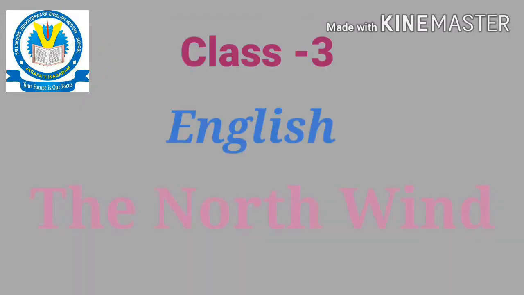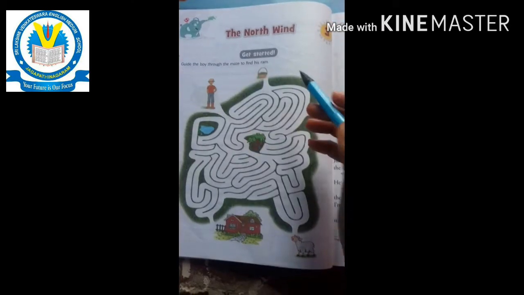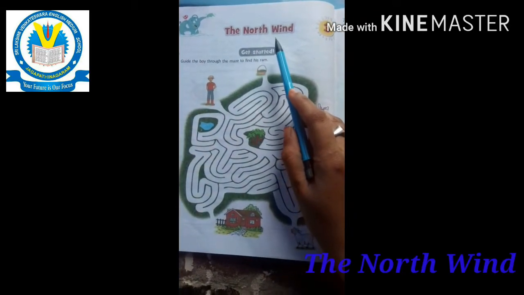This is Ashwini, addressing from SLV English Medium School, dealing with the subject English of Class 3. So, children, in our term 1, we completed 2 lessons and 2 poems. Now we are going to our third lesson. The name is The North Wind. Let us go to our third lesson, The North Wind.